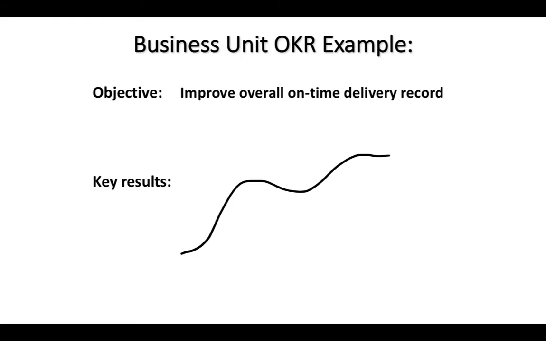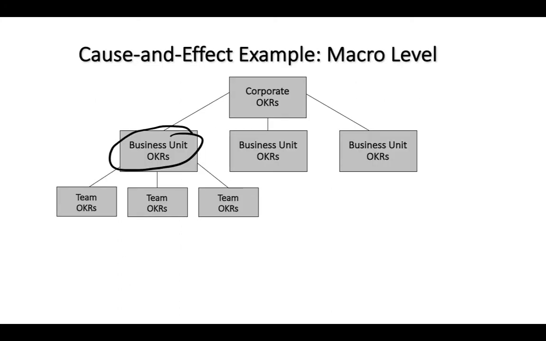Let's now walk through a specific example, which hopefully will reinforce the points I'm trying to make here. Let's say that one of the business units, after studying and understanding the OKRs at the corporate level, decided that a good objective for an OKR would be to improve overall on-time delivery record. The key results here, of course, would be critical. However, they're not necessary here for me to make my point, so let's skip over them. Okay, so here is where we are at the business unit level, observing an objective for an OKR. And that objective, you will recall, is to improve the overall on-time delivery record.